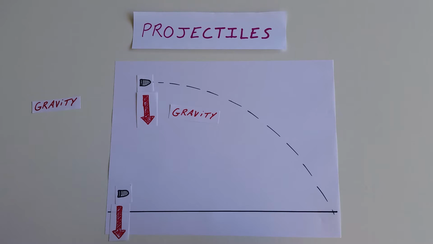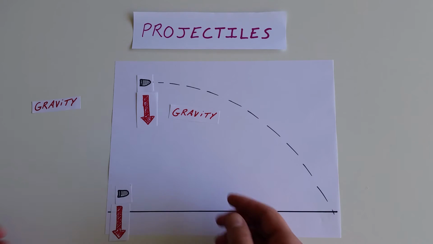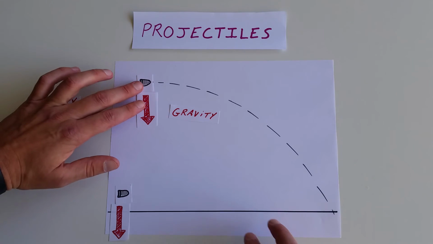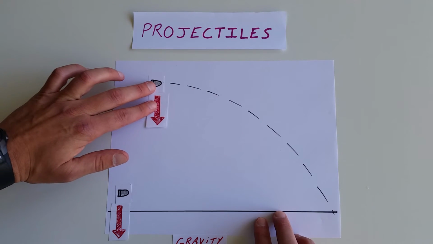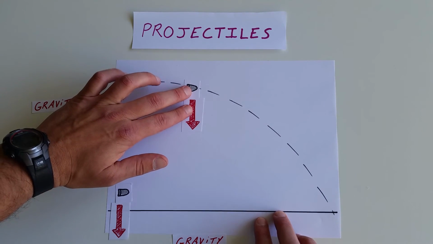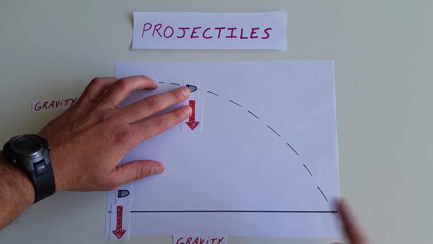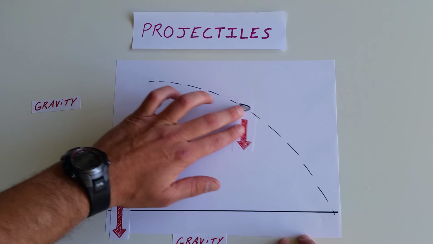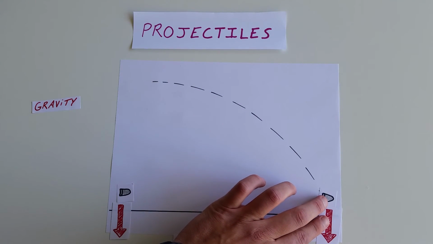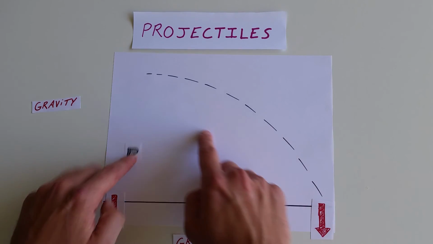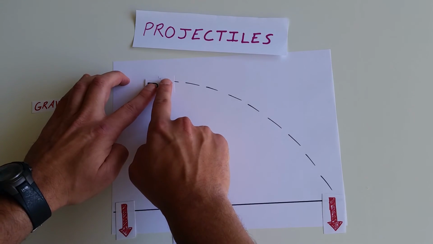Well, what about the bullet that's fired? Well, gravity isn't affected by how fast it's moving to the left or to the right. So it's going to pull this bullet down at a rate of 9.8 meters per second squared. It's following this parabolic path simply because it got pushed to the right by being fired out of the gun. So it's going to fall to the ground also at 9.8 meters per second squared, meaning that if we had a stopwatch on these two bullets, or we could slow them down, we would see them fly like this.